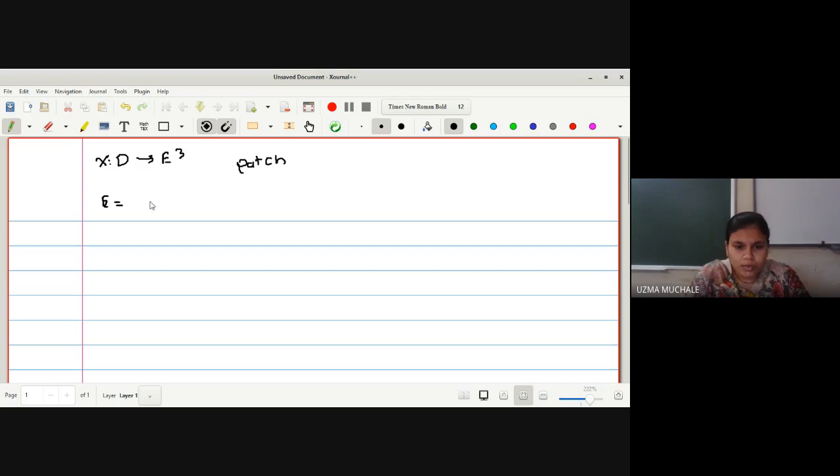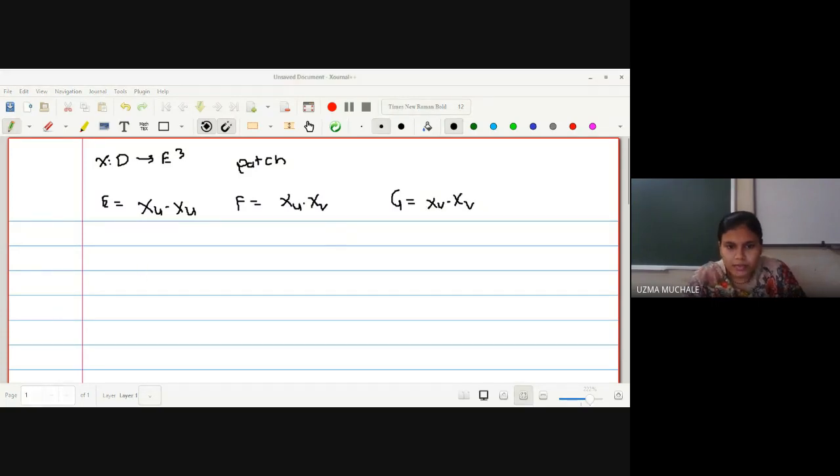For the values of E, F and G, they have been provided: E is equal to xu dot xu, F is equal to xu dot xv, and G is equal to xv dot xv.